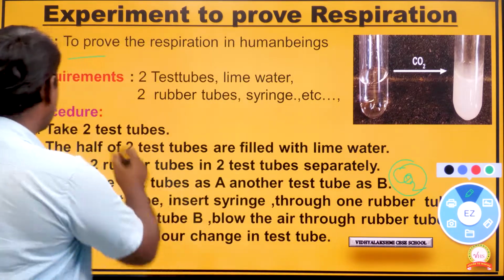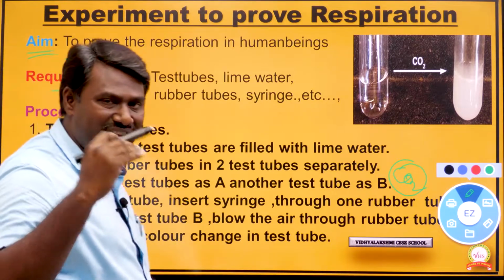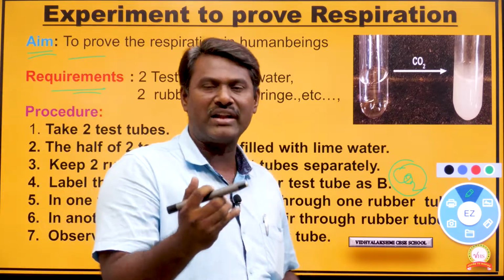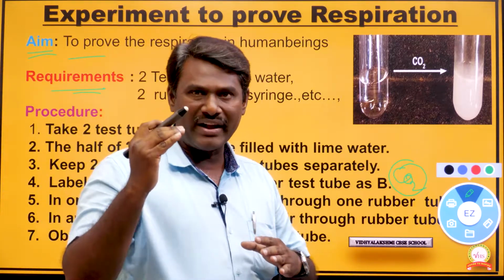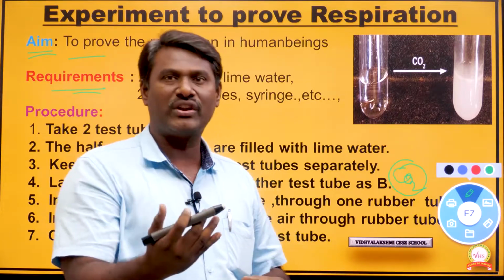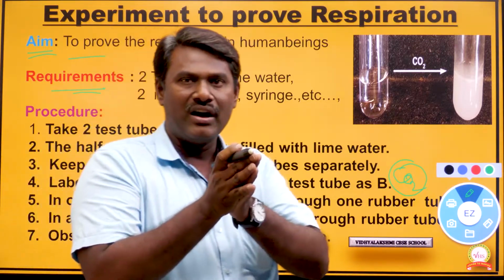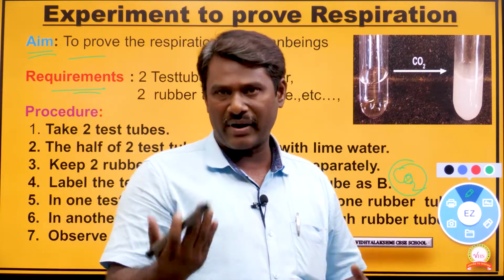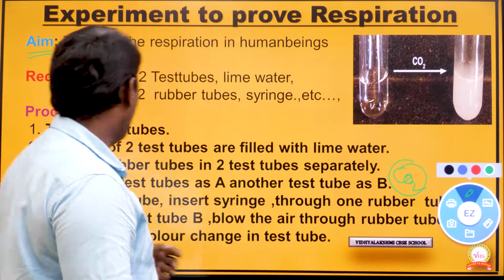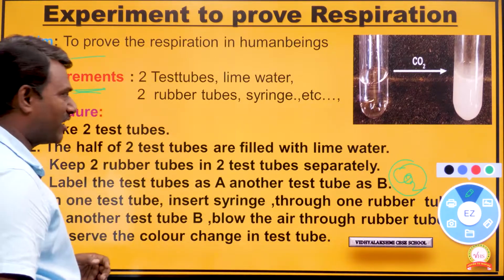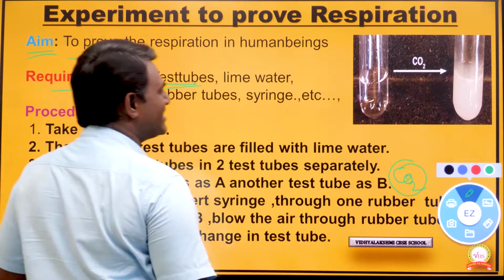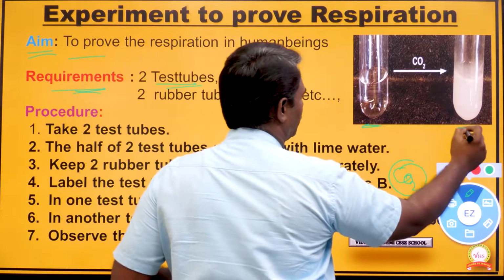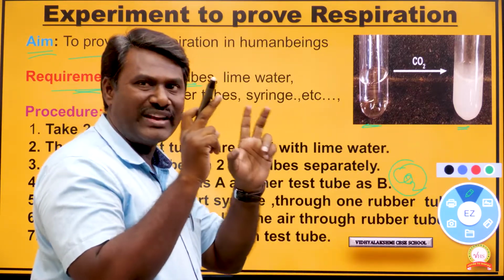Next one is requirements. What are the things or materials we require for this activity? That we can call requirements, or materials needed, or apparatus, whatever it may be. The requirements for this activity: we need 2 test tubes.